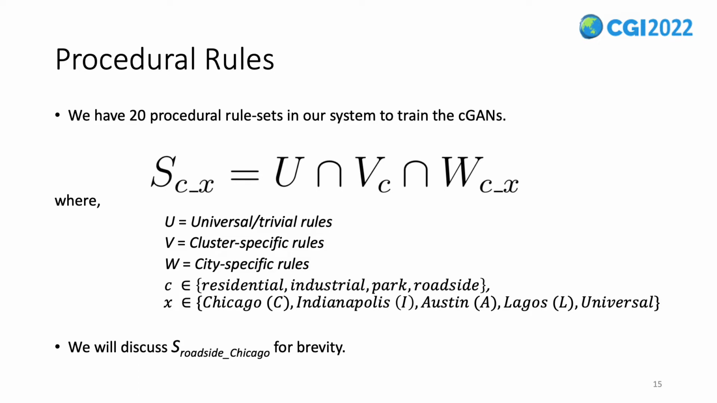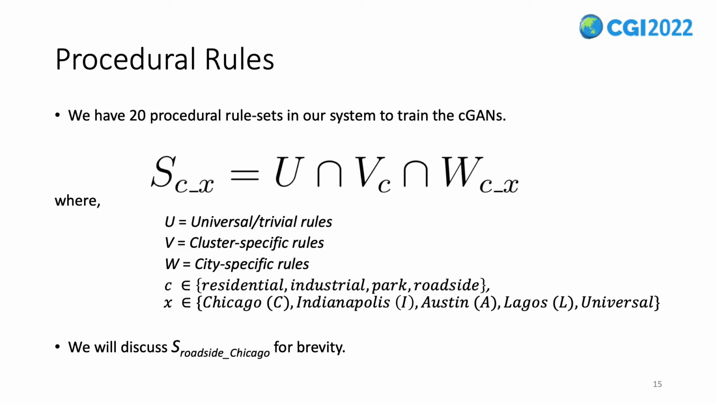As noted previously, we call the uniform patterns of tree locations procedural rules. We have 20 such procedural rules in our system governing the GANs. Here, the common equation for the rules is shown. For brevity, I will discuss one of them in the presentation.